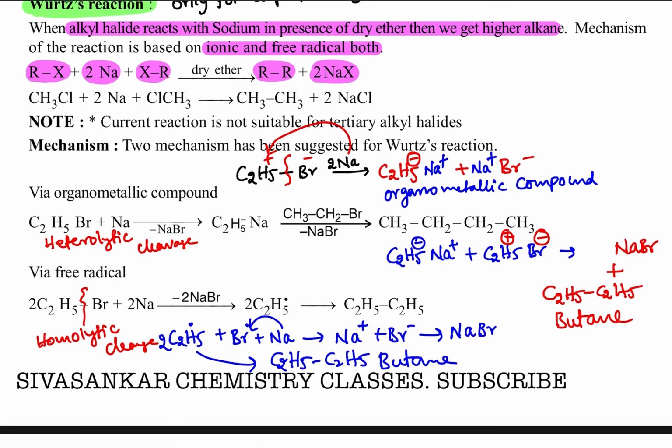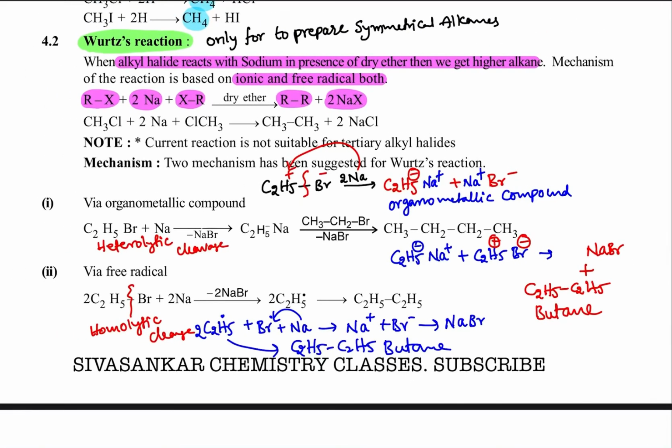Which reaction is it? One is heterolytic cleavage, another is homolytic cleavage. Homolytic cleavage means the free radical mechanism, and heterolytic cleavage means the organometallic compound route. Okay, students, thank you.